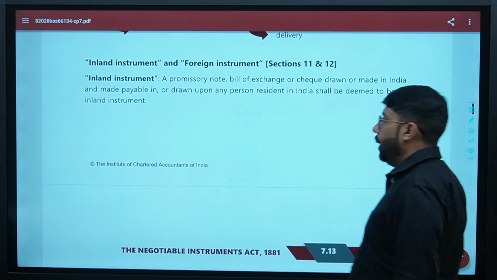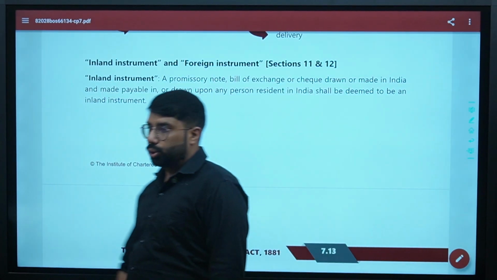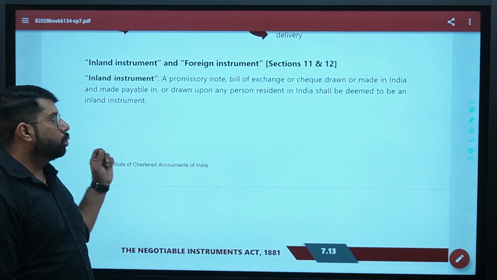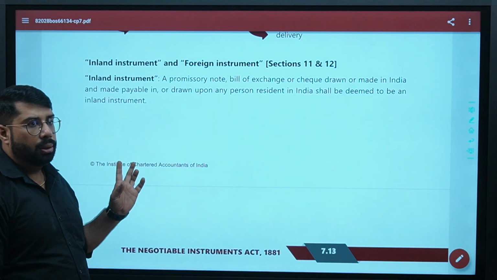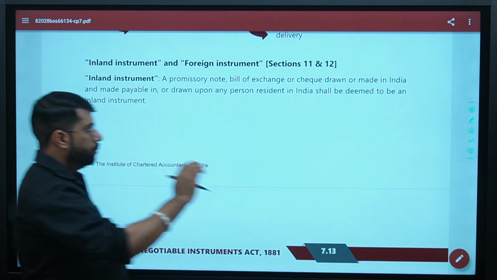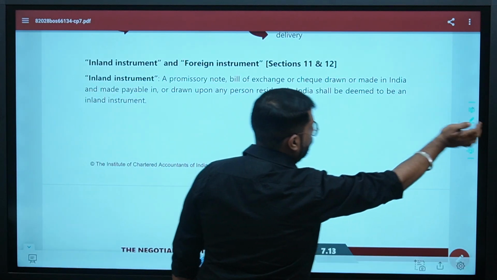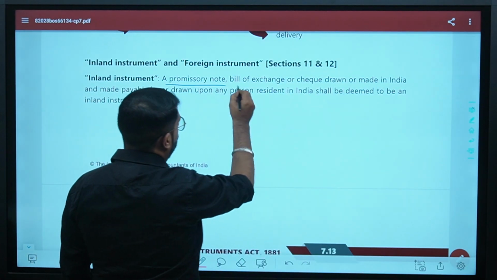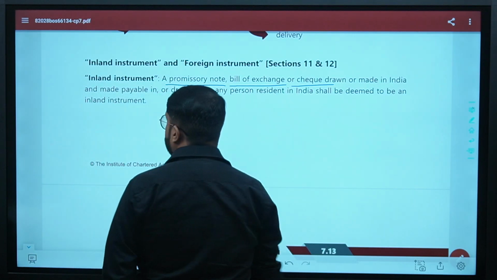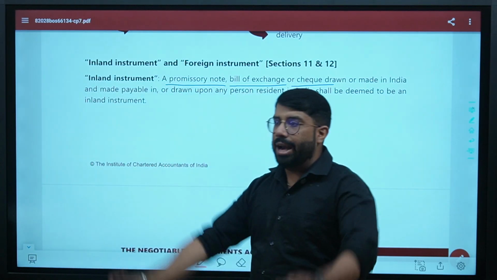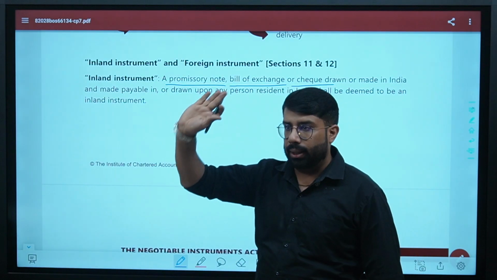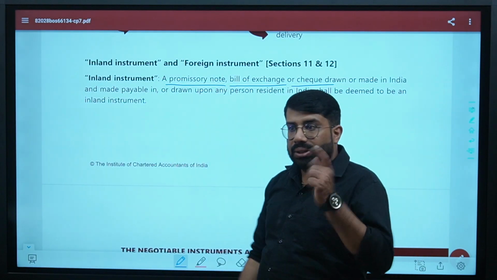But then we have inland instrument and foreign instrument. First thing, when we talk about inland instrument or foreign instrument, we are talking about all the three negotiable instruments which are described here: promissory note, bill of exchange or check. So what is inland instrument? First of all, inland means within India and foreign means outside India. Are you clear? So what is inland instrument?